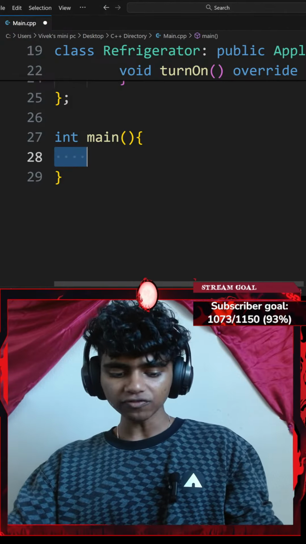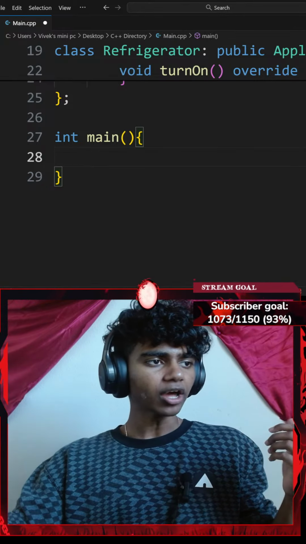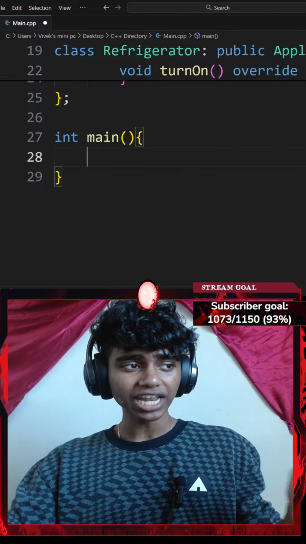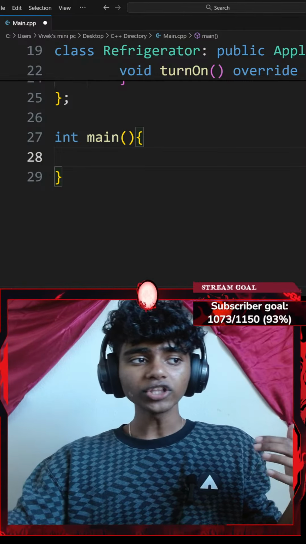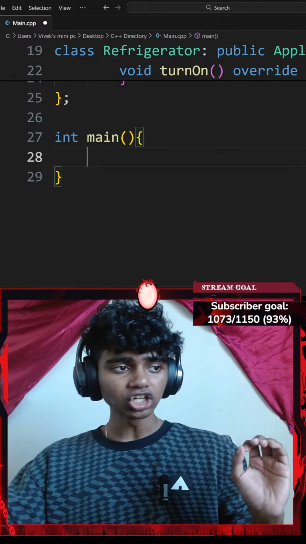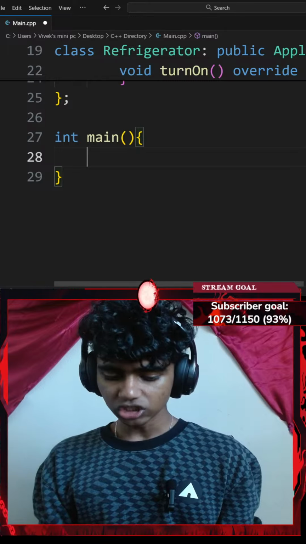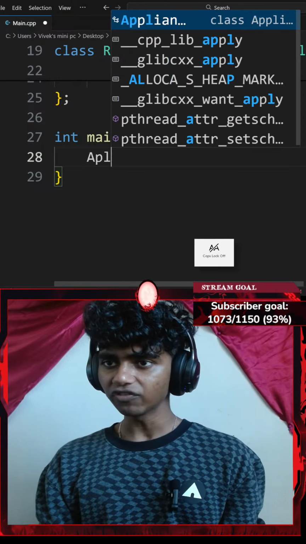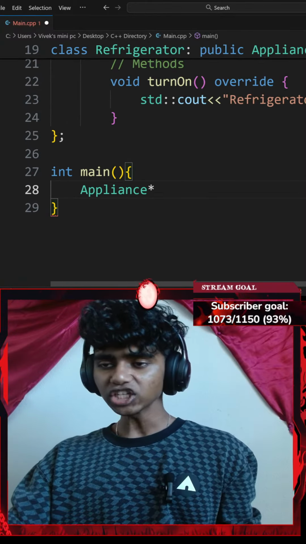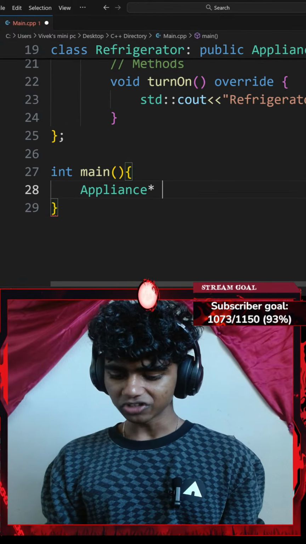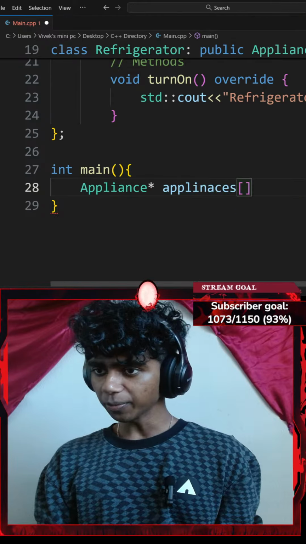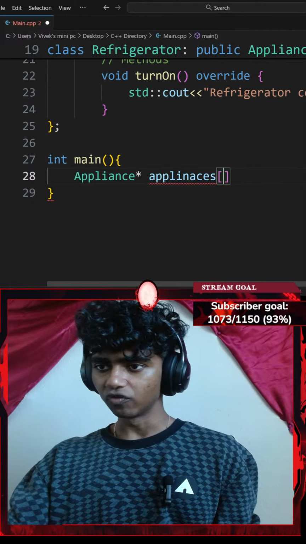Now, inside of my main function, I've got to dynamically allocate one object of each derived class using the new keyword, store their addresses in a base class pointer array, and call the turn on method. So I've got to create an array. Firstly, I'll create an array for my appliance class. I'll go with appliance with an asterisk, so I'm creating a pointer of type appliance. There we go, appliances, with a pair of square brackets. My array is going to consist of two elements.